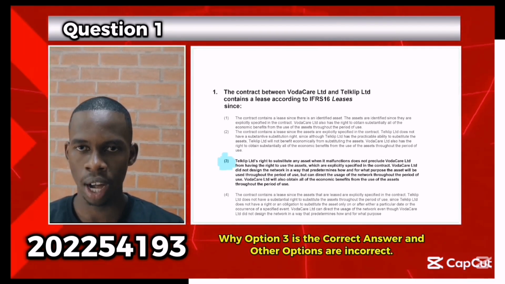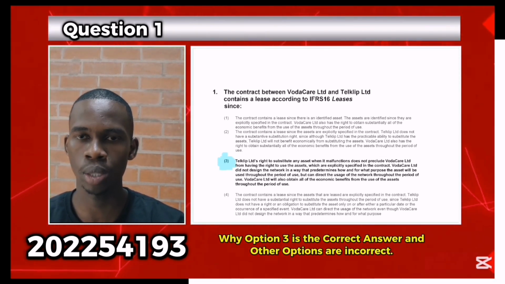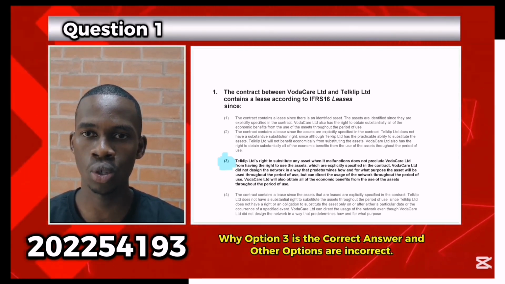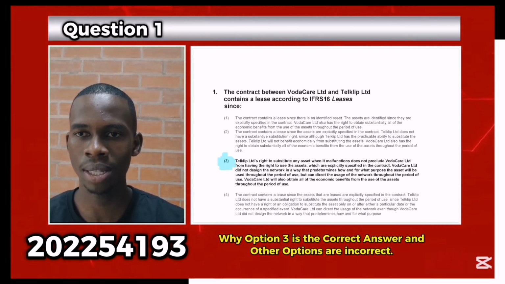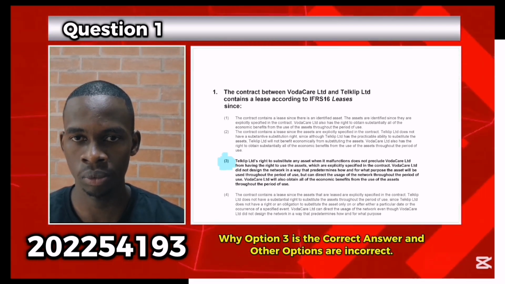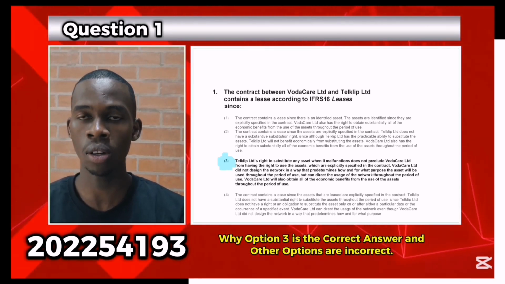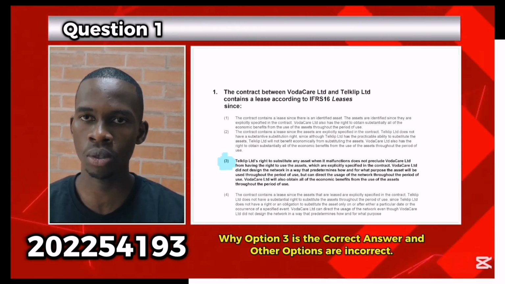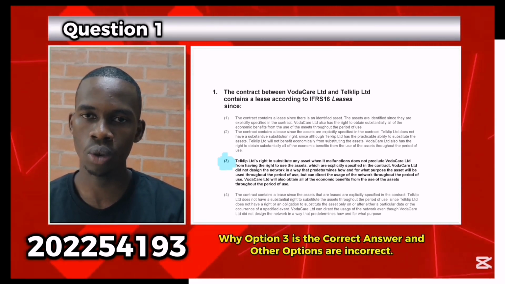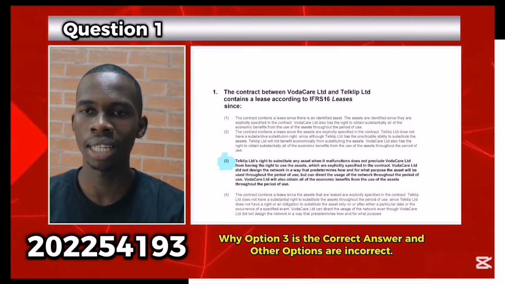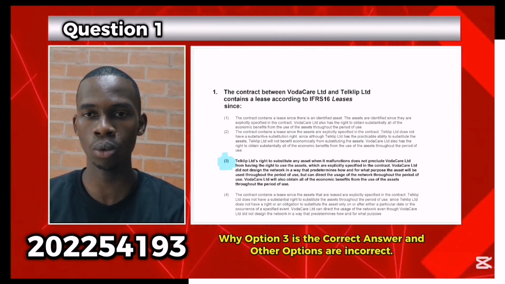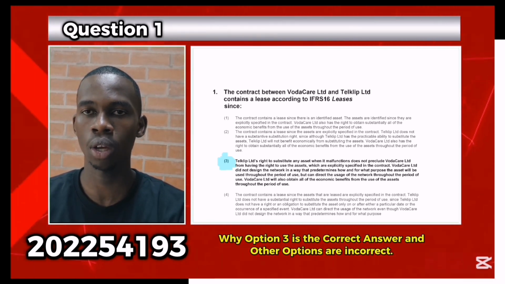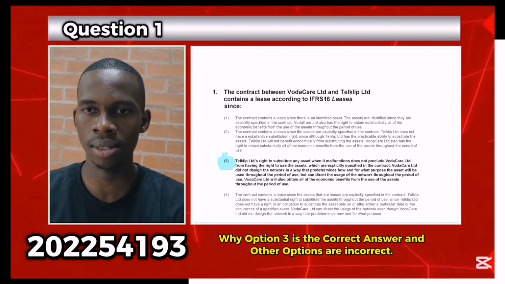Telclip Ltd's right to substitute any asset when it malfunctions doesn't preclude Vodacare Ltd from having the right to use the assets, which are explicitly specified in the contract. Vodacare Ltd did not design the network in a way that predetermines how and for what purpose the assets will be used throughout the period of use, but can direct the usage of the network throughout the period of use. Vodacare Ltd will also obtain all of the economic benefits from the use of the assets throughout the period of use.